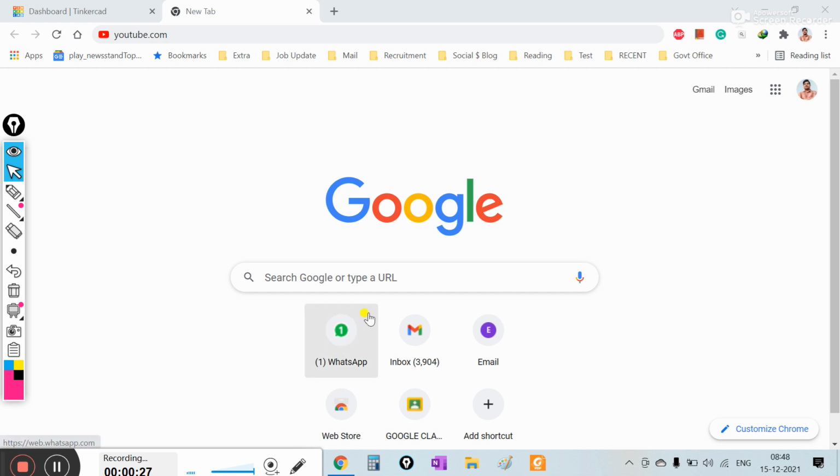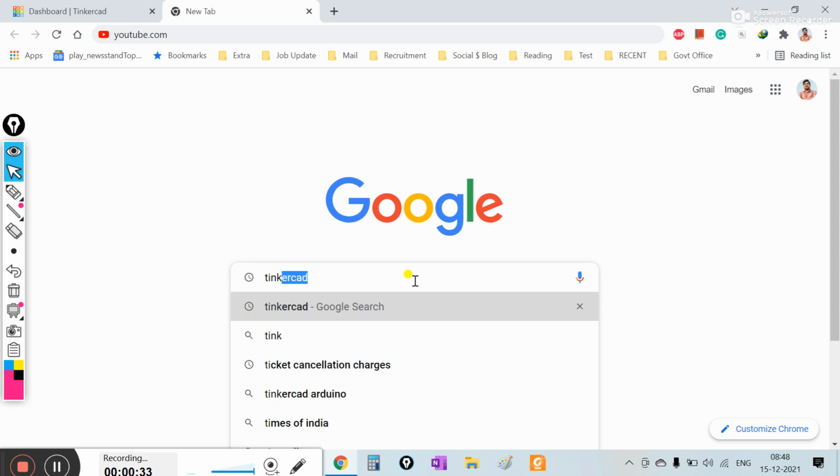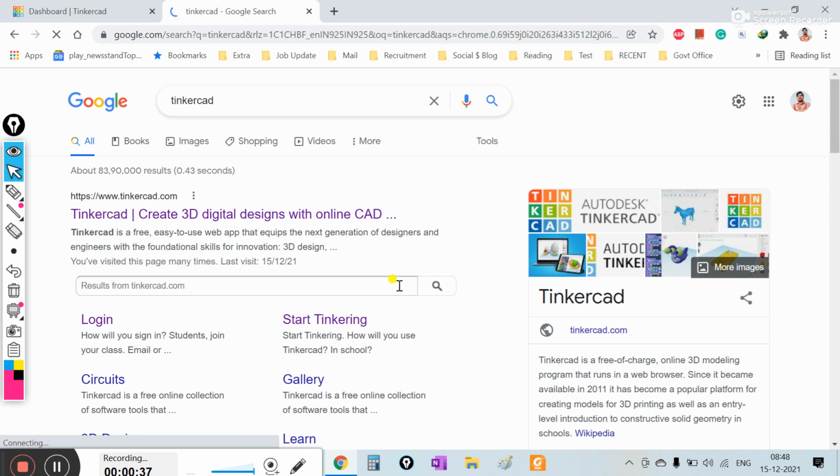So today, first of all, you have to register on a website. Search for Tinkercad. You can see here it is written, Tinkercad, create 3D digital designs with online CAD, computer aided design. Just click on that.